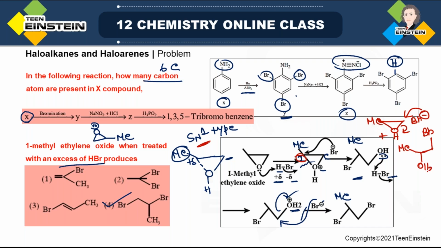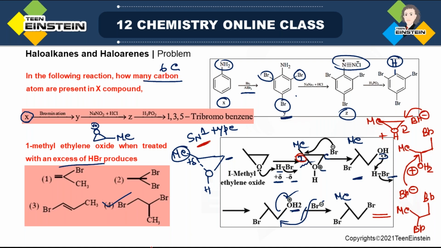Now the next step, OH will be converted to OH2 and another Br minus will attack here. And now see what you are getting. You are actually getting the same structure, same as this one. So whatever carbon you choose, you will always end up with the same result. But for extra information, remember that in acidic condition, the mechanism is such that Br minus will attack the substituted carbon.